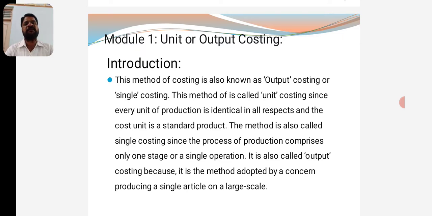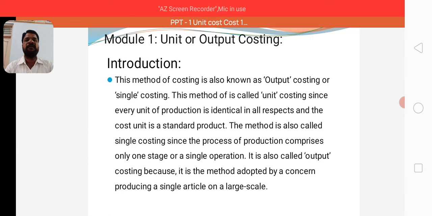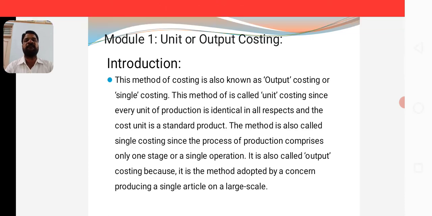On the basis of the output, where you have to determine the cost, it is called output costing, and it is also called single costing, because for a single unit of output, the actual cost incurred can be determined with the help of unit costing.